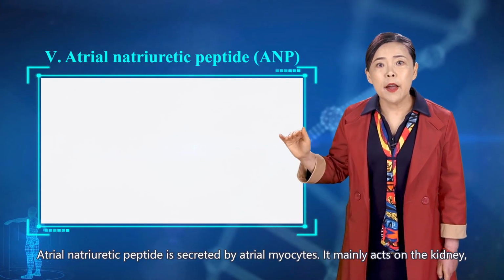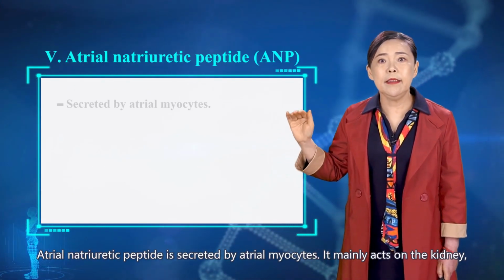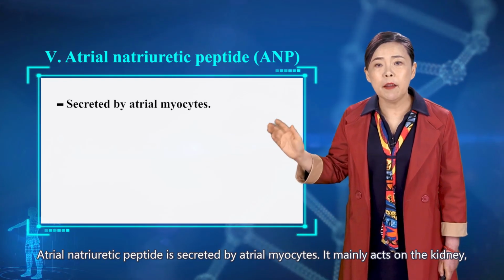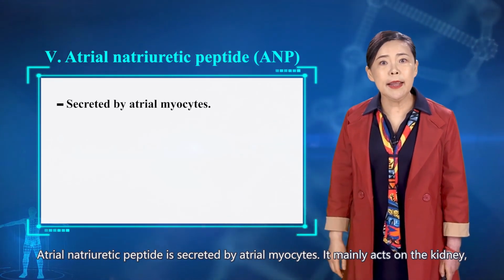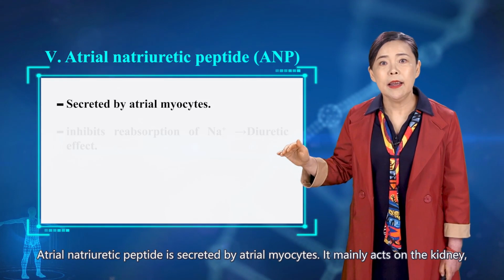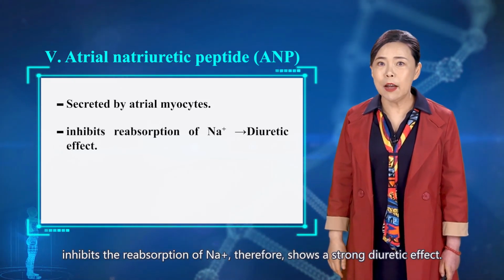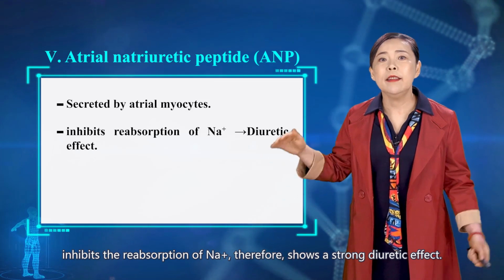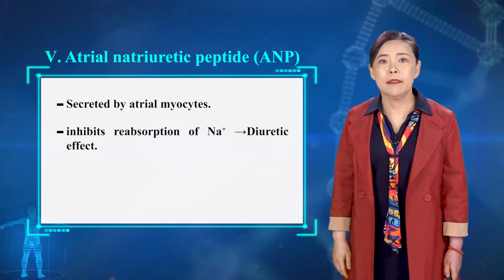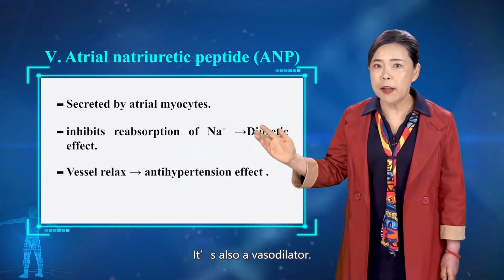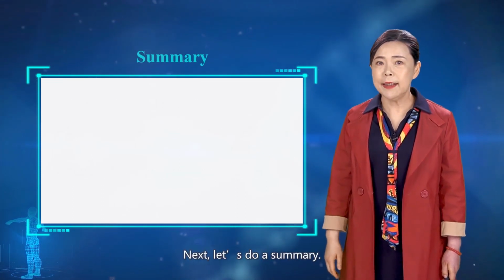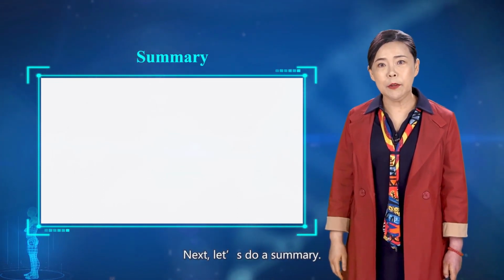Atrial natriuretic peptide is secreted by atrial myocyte. It mainly acts on the kidney, inhibits the reabsorption of sodium, therefore shows a strong diuretic effect. It's also a vasodilator.